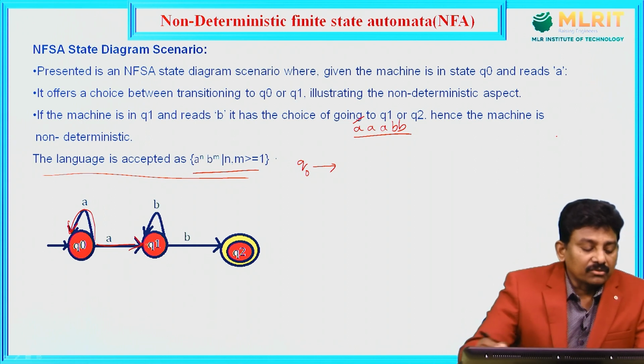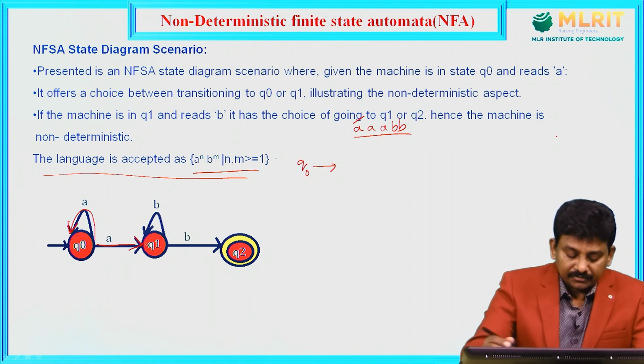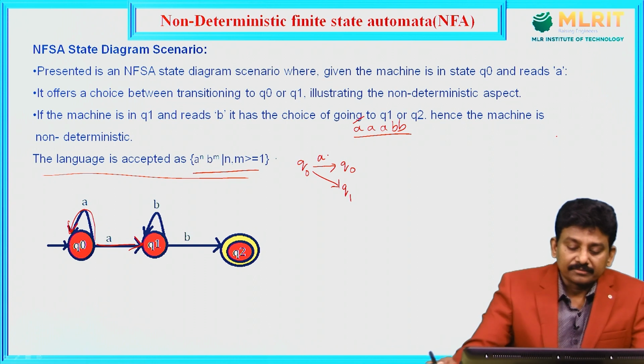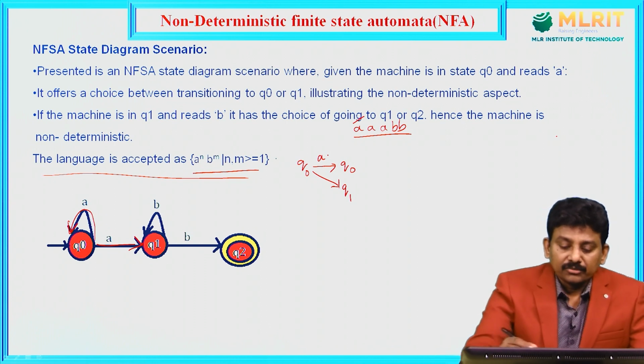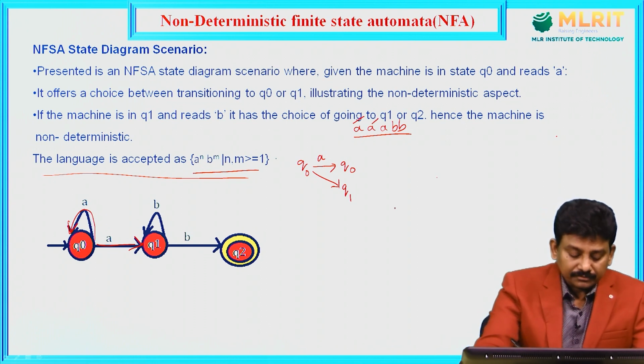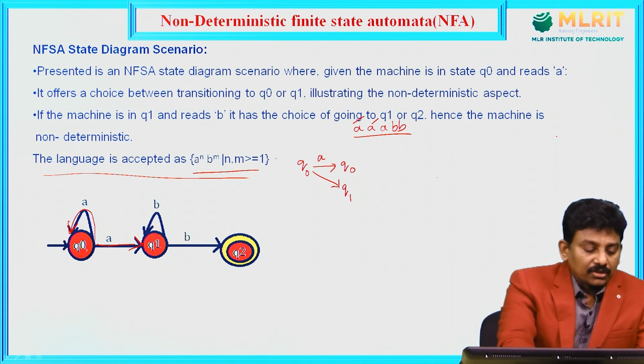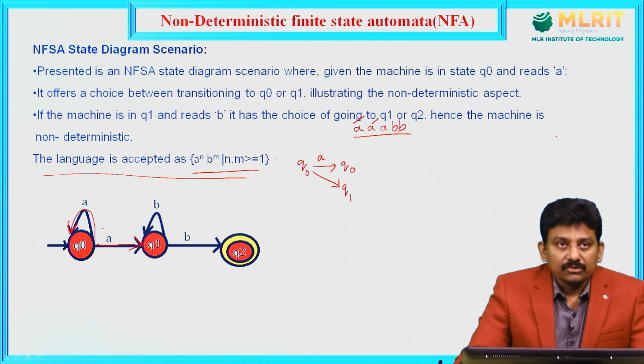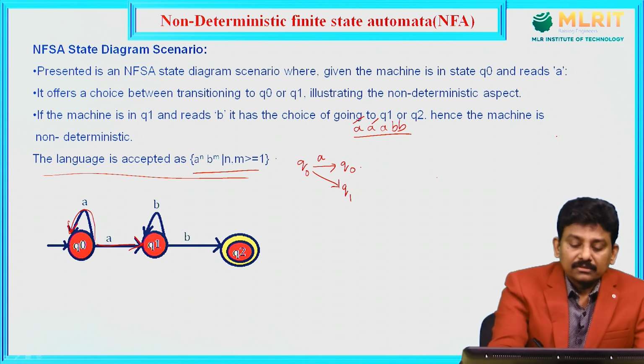I can go to Q0 or I can go to Q1. Next input symbol is A. From Q0, again we have two choices: either I can go to Q0 or I can go to Q1.